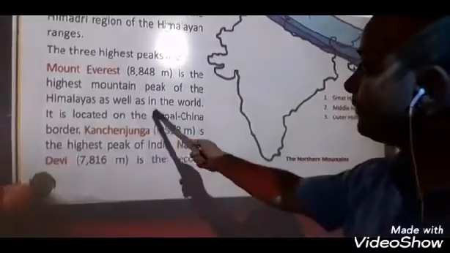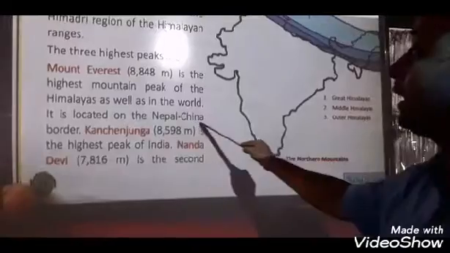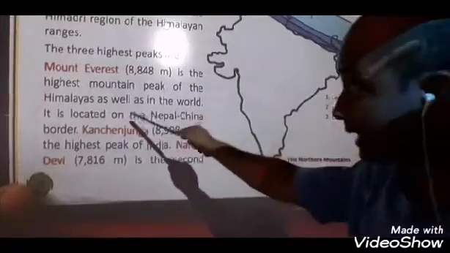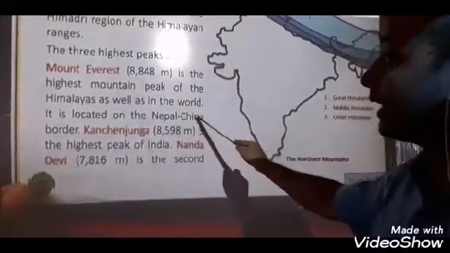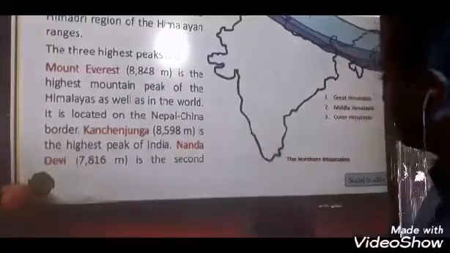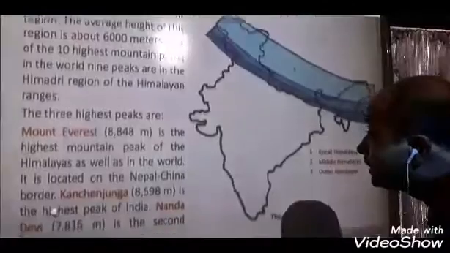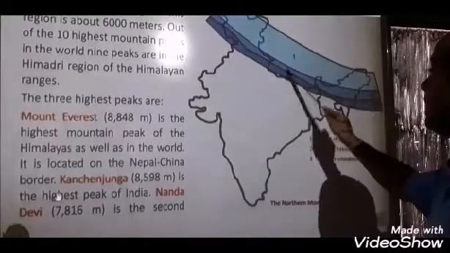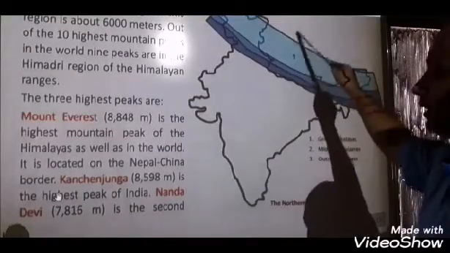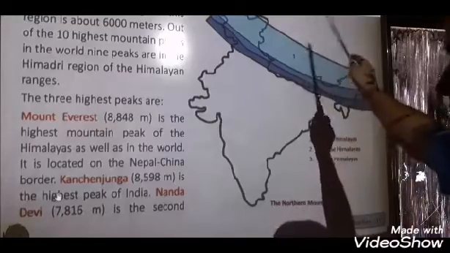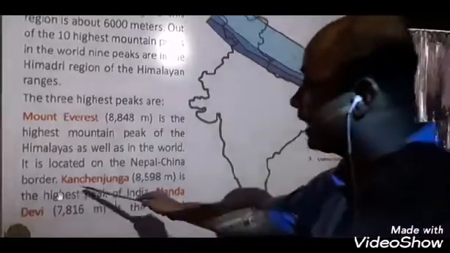Then it is located on the Nepal-China border. Where is it located? It is located on the Nepal-China border. Wherever Nepal is, I will show you the location a little bit. See, Nepal is here, so just here is this peak. Yes, sirs? Yes. Okay.